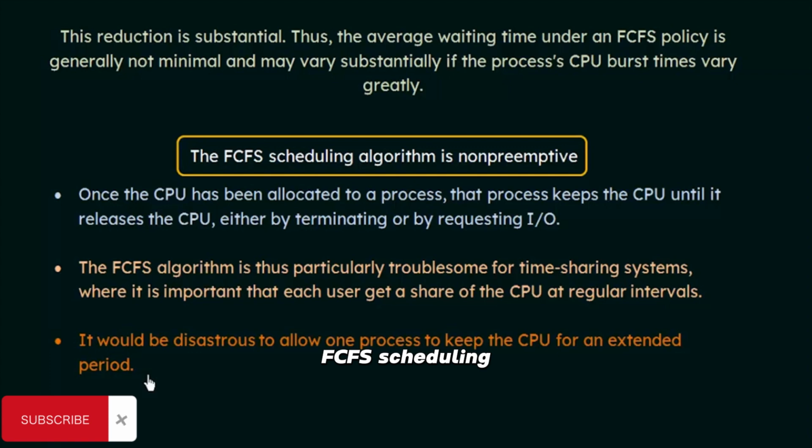So the FCFS scheduling algorithm is very easy to understand, easy to implement, but it is not an efficient algorithm. So this is the first CPU scheduling algorithm that we know about. And moving on, in the following lectures we will be seeing more CPU scheduling algorithms which may be better than this and which may have more advantages as compared to this FCFS scheduling algorithm. So as a basic, this is the first algorithm that you need to know about.